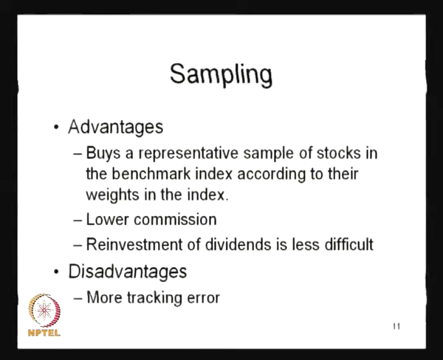What does it basically mean? Instead of taking all the assets into our analysis or into our portfolio, already in the previous case I told you not to take into account all the 30 stocks or all the 35 stocks which are included in the portfolio. You have to identify certain stocks which replicate the total return this particular index can give.